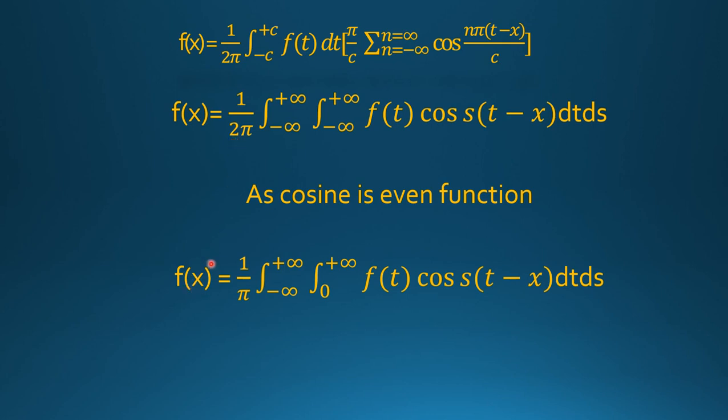That is f(x) = (1/π) ∫ from 0 to ∞ ∫ from −∞ to +∞ f(t) cos s(t − x) dt ds. This is our required equation, which is known as the Fourier integral theorem.